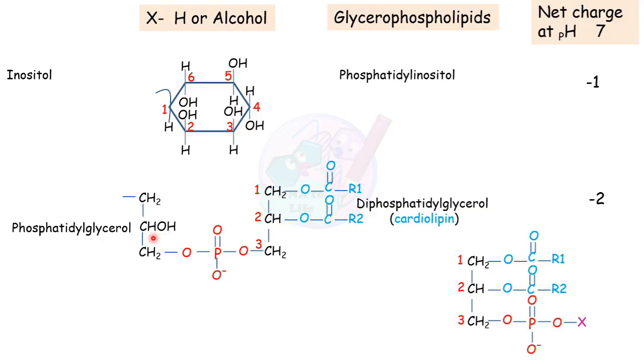So this molecule is called diphosphatidylglycerol, and it is also called cardiolipin. And the net charge on this phospholipid, diphosphatidylglycerol, will be -2 because of these two phosphates. One negative charge is present here and another negative charge is present here. So this was all about the glycerophospholipids.